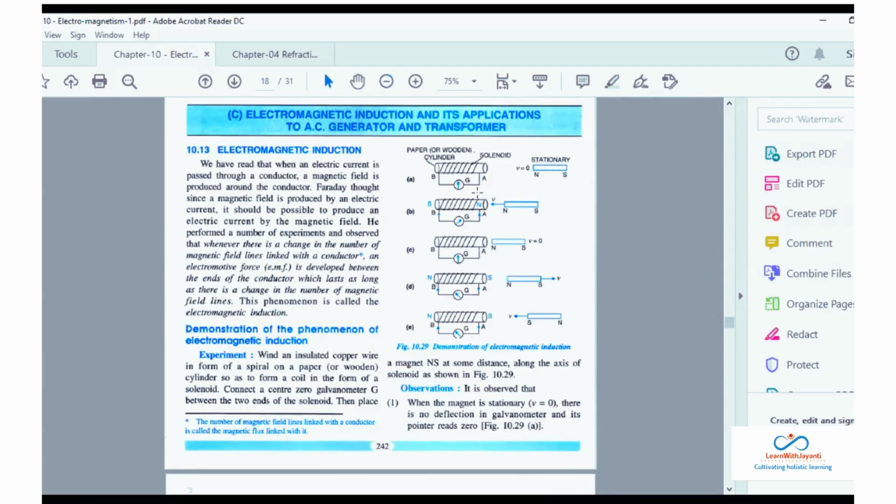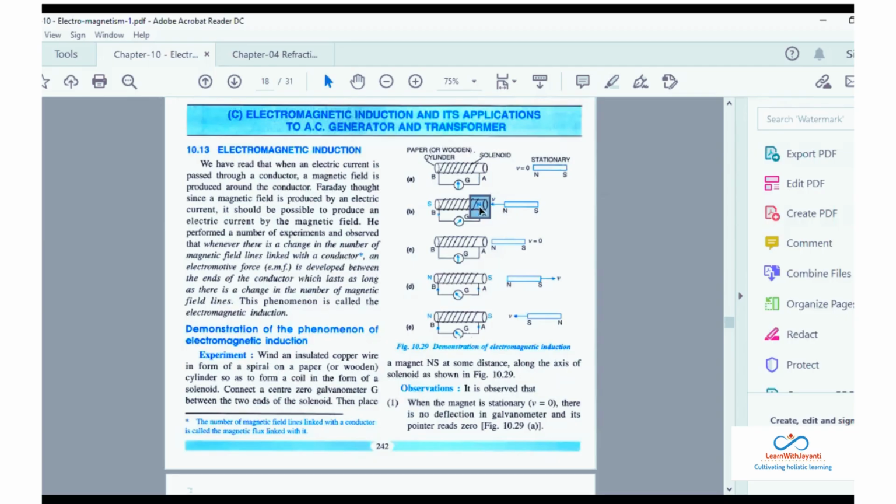This side of the solenoid becomes north. Why does it become north? Because it is trying to oppose the motion. Remember always, when you push the north pole towards it, this place becomes north, because it is opposing.